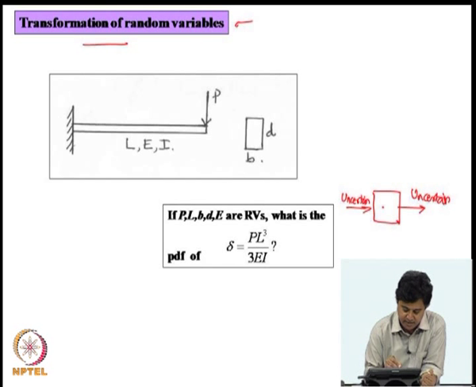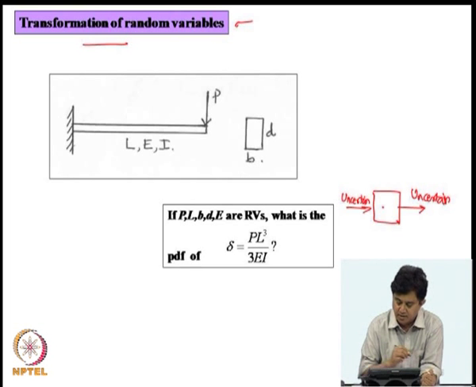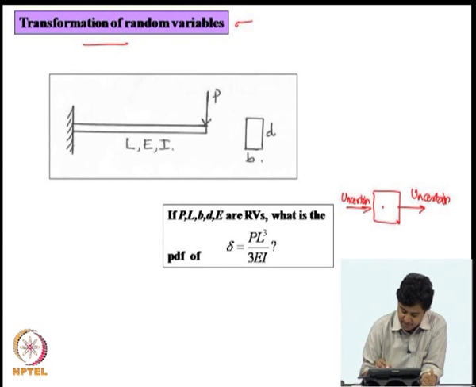L is the length, E is the Young's modulus, I is the area moment of inertia. Now, we know that the tip deflection here is given by PL cubed by 3EI. Now, if P, L, b, d are all random variables, then it automatically follows that delta is also a random variable.